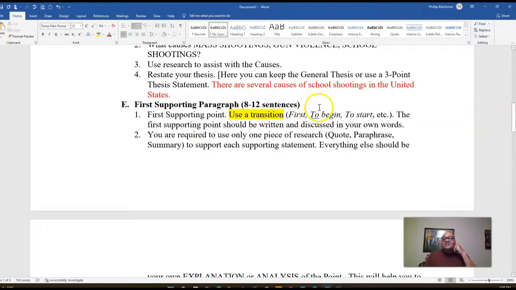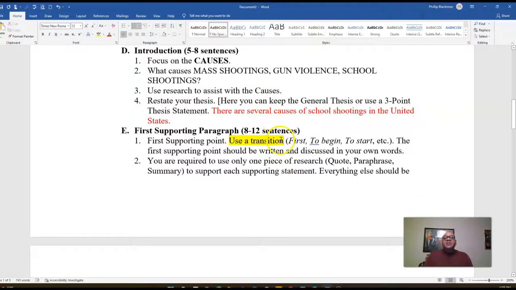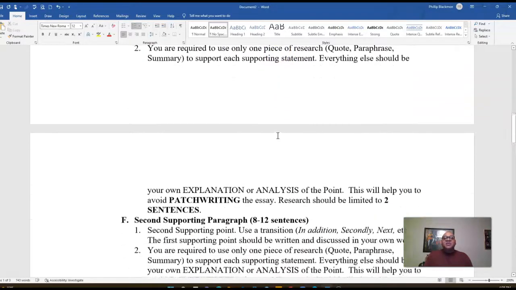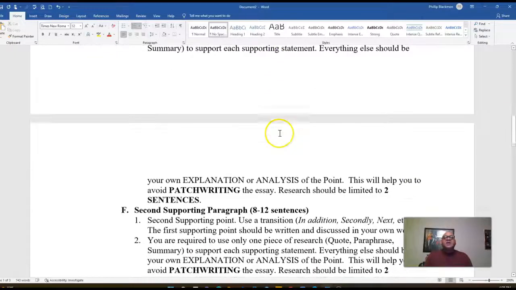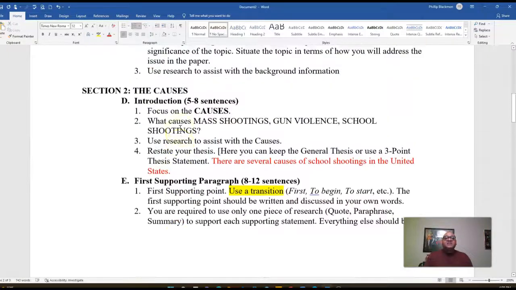I'm not going to write this section for you because I don't want anybody copying my work. But research, I've gone over research when we did the first section. Make sure that you include research. I need at least 1 piece of research in each body paragraph, okay? Just 1. That's all I want in each body paragraph. Again, your instructions go over and over, they're the same thing. Make sure that you use a transition. Make sure that you use research. Make sure that you are adequately explaining and analyzing the points that you're making in this section, okay?